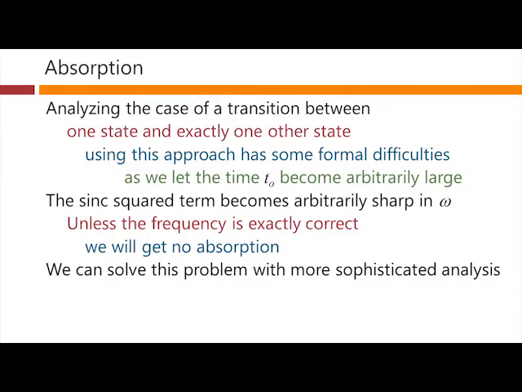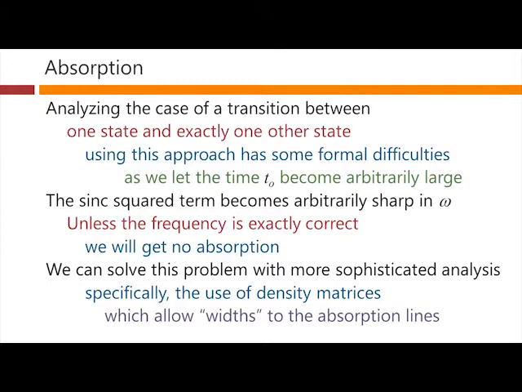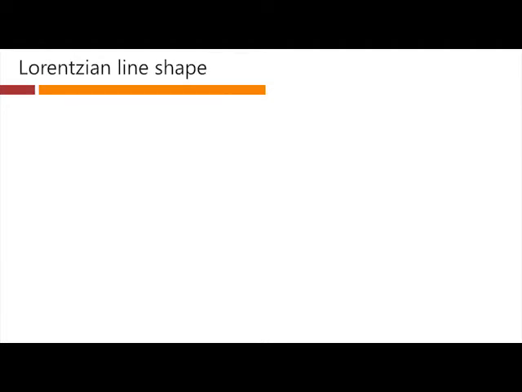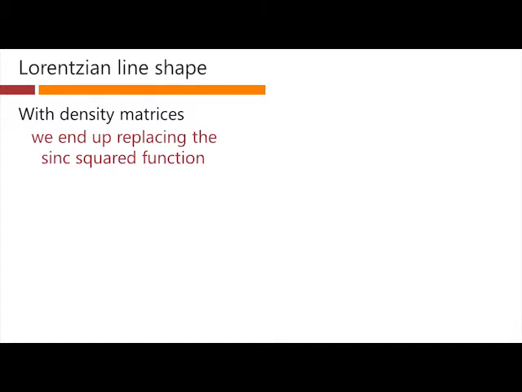We can solve this problem with a more sophisticated analysis involving what's called density matrices, but we're not going to be able to do that here. That will take some more setup. But that allows widths to the absorption lines rather than just the sinc function becoming arbitrarily sharp. And that gets us out of this problem with a singularity here. If we were to go to the density matrix form, we would end up with more of a Lorentzian function rather than a sinc squared function.